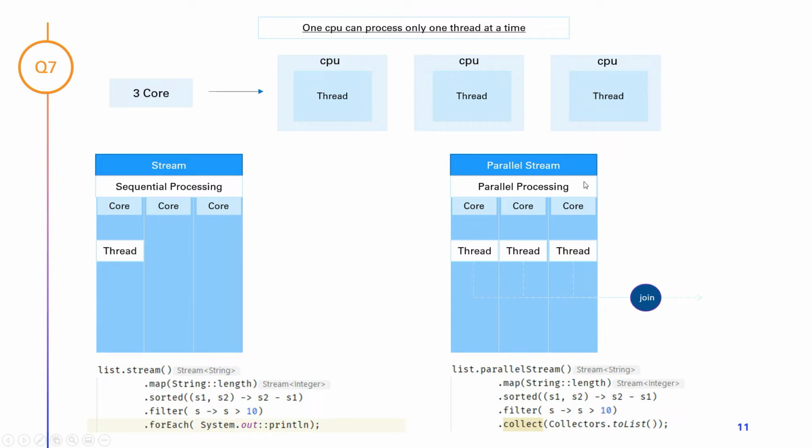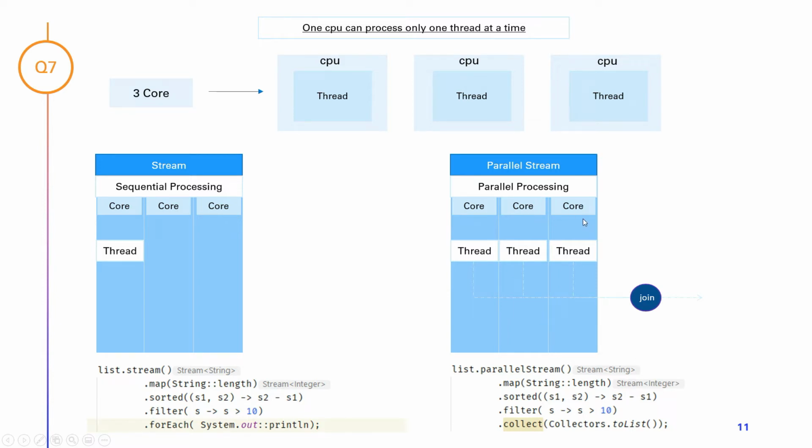Now coming to the actual questions. The first question is, what is the difference between stream and parallel stream? You can say that with stream, a single thread will run the list of elements sequentially. With parallel stream, it will run your list across the number of cores as sublists. That is the difference. Now coming to the second one, how is parallel stream faster than stream? Because parallel stream is based upon the number of cores, it will execute your threads across the number of CPUs. That's how it is faster.